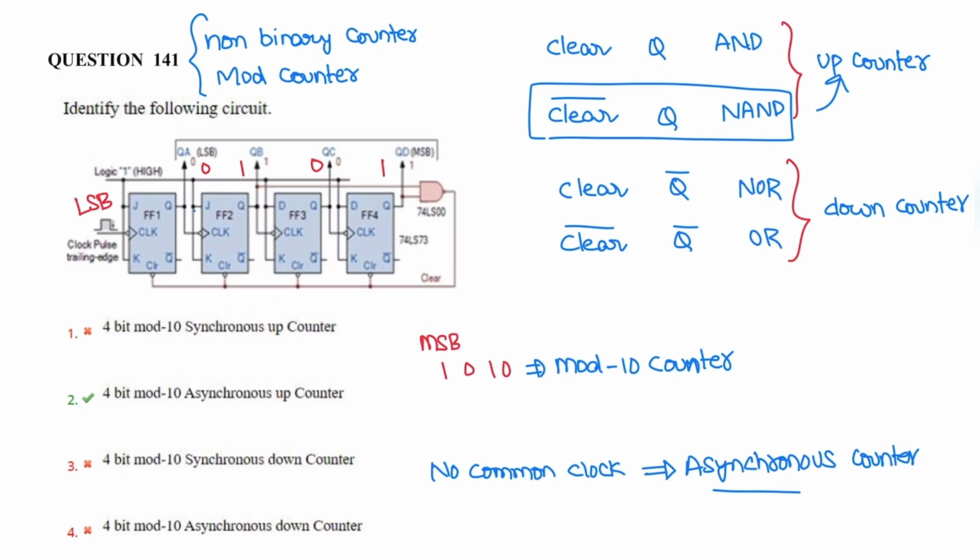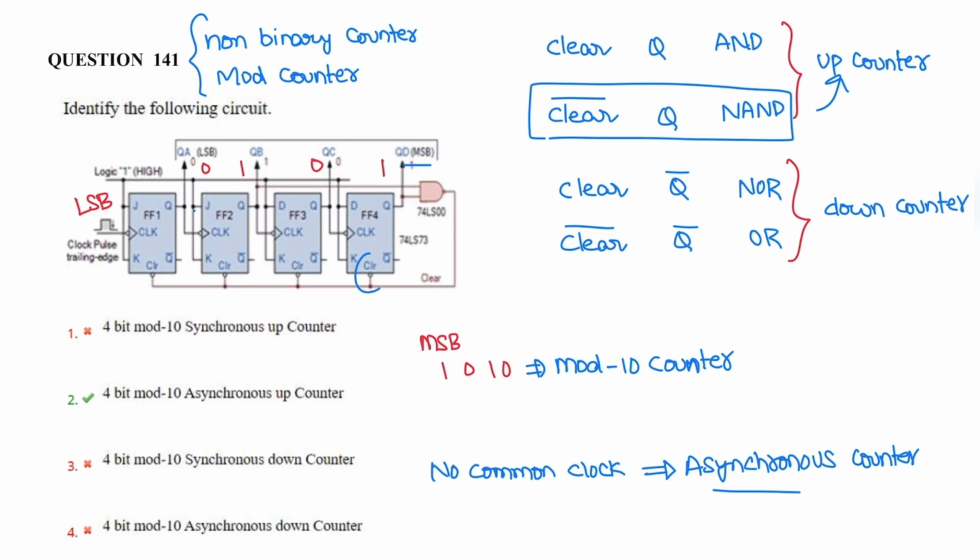So therefore it is a mod 10 counter, 1010, because they have given MSB and LSB. Next, whether it is an up counter or down counter, based on these four criteria we can decide whether it is an up counter or down counter.